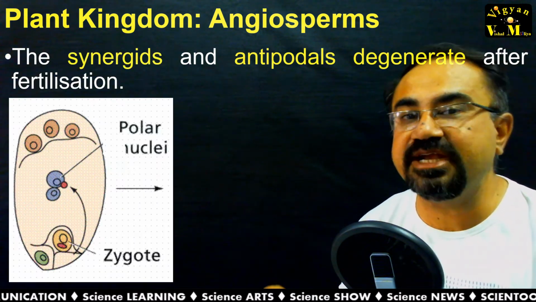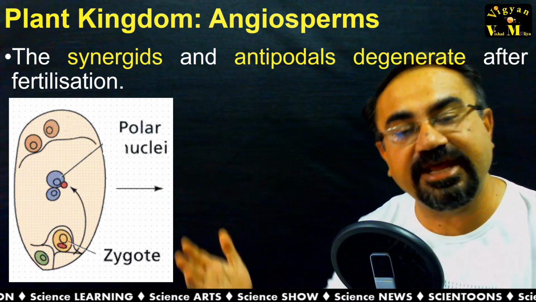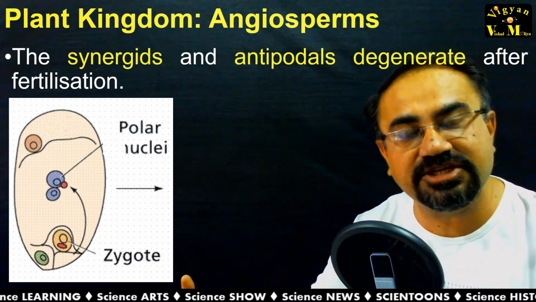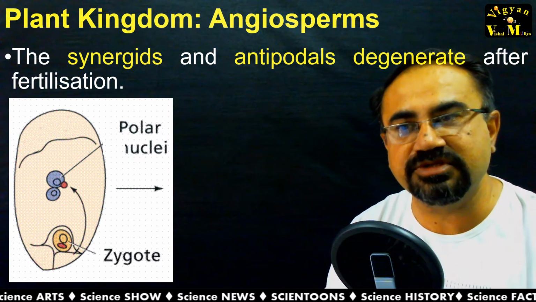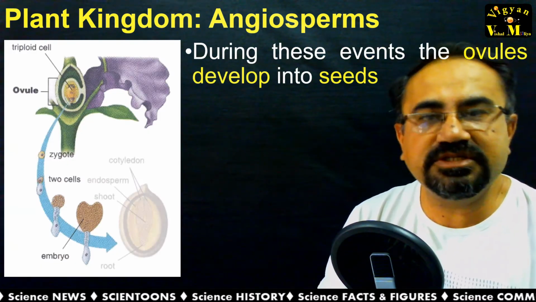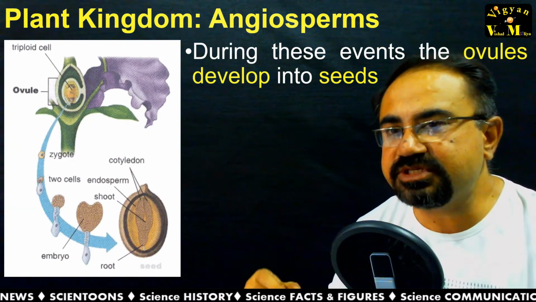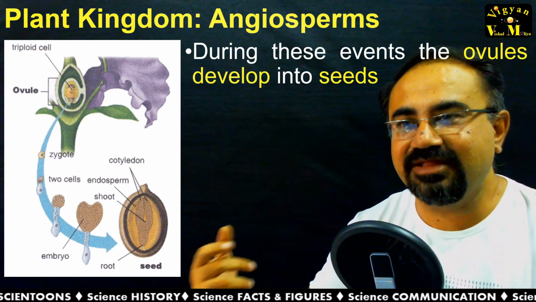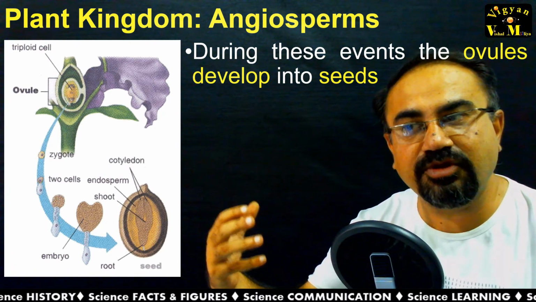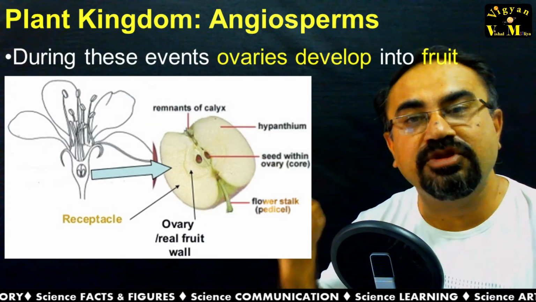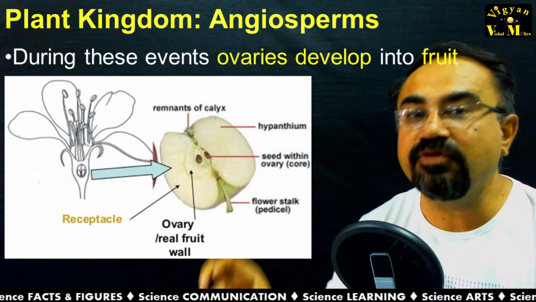The synergids and antipodal cells which were already there in the embryo sac now degenerate after fertilization because they have no use. During all these events, the ovule develops into seeds, and while seed formation is going on, at the same time the ovary develops into fruit.